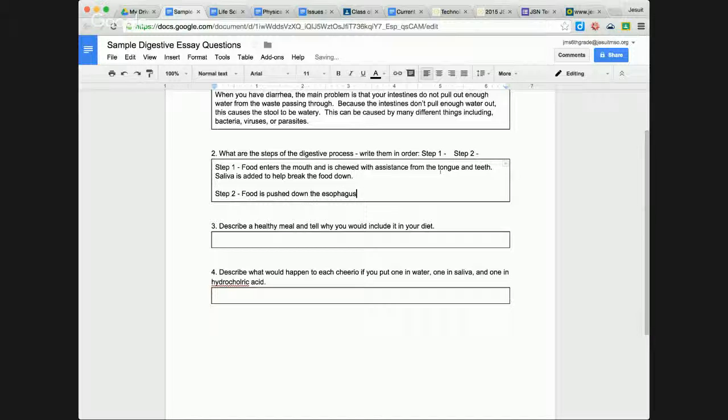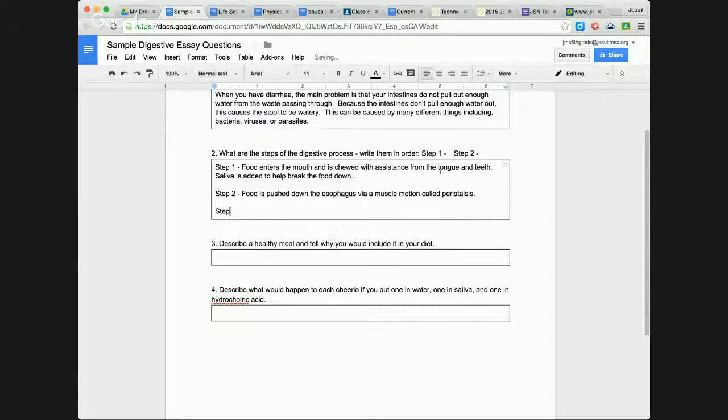And this is where you could include other things like the epiglottis. The epiglottis stops food from going down the windpipe. In this case, we're really just focusing on the food going down the correct pipe, which is the esophagus. So food is pushed down the esophagus via a muscle motion called peristalsis.